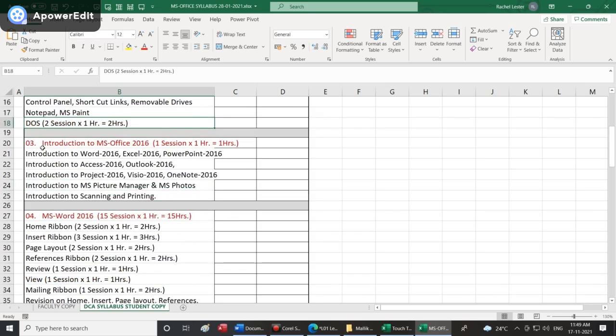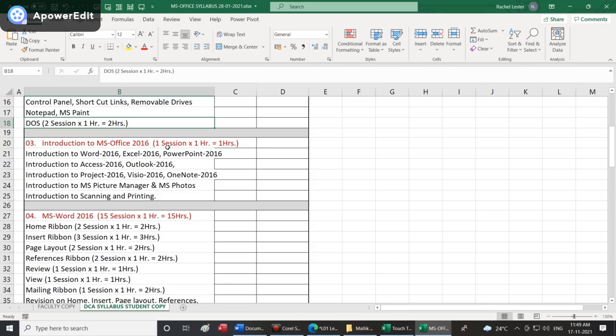Second module. The third module will be a brief introduction to MS Office. We just want to say what all applications are actually there in MS Office. It's not just the 5 applications which you are learning, like Word, Excel, PowerPoint, Access, Outlook. No, there are 20 other applications in MS Office. We want you to at least know that MS Office means not just Word, Excel, PowerPoint, Access, Outlook.